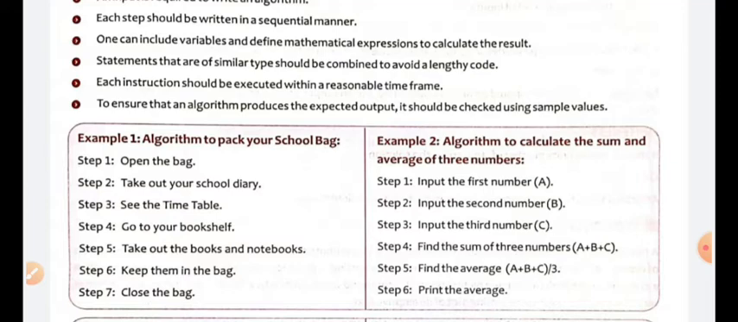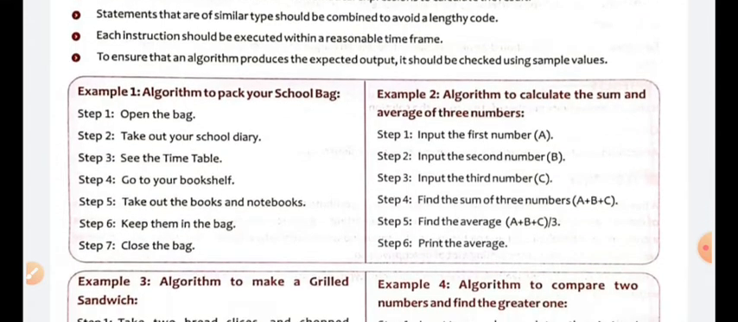Now you have three numbers. Then in step 4, you have to add them. Find the sum of the three numbers: A plus B plus C. Then to find the average, you divide the total by 3 because there are three numbers, and then print the average. These are the steps to calculate the sum and average of three numbers.